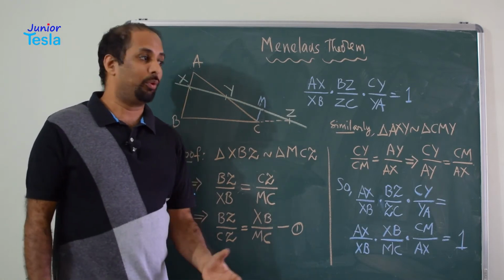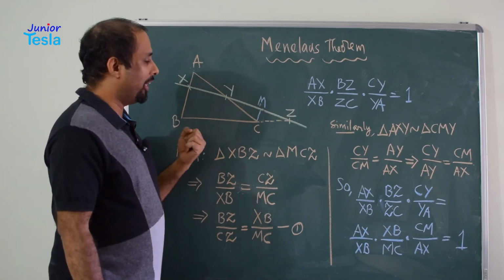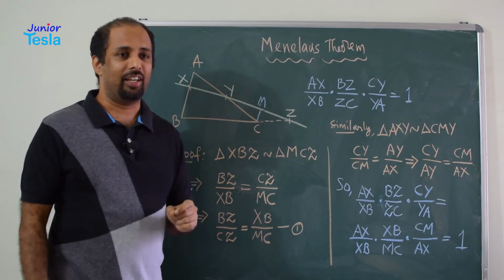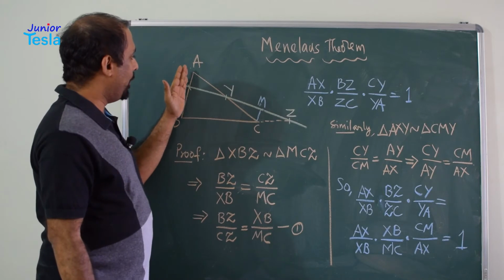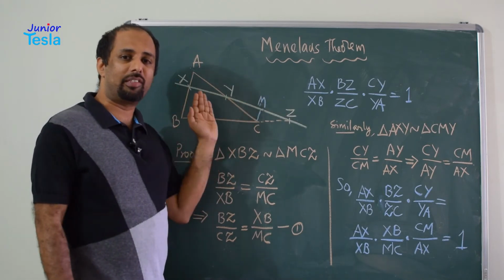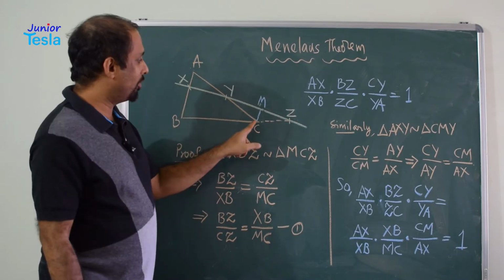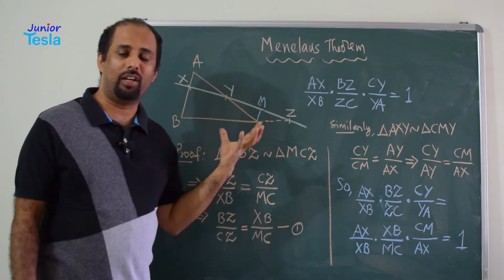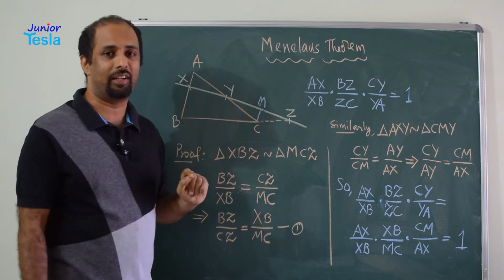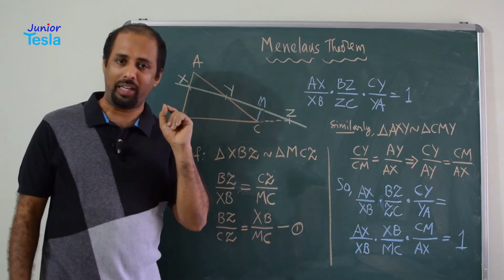Now how do we prove this theorem? To prove that, I am going to add a small construction here. I am going to draw one line CM which is parallel to one of the sides, AB. CM is actually not there in the original theorem, it is only a construction. That is why I have drawn it in a different color. So CM is parallel to AB.